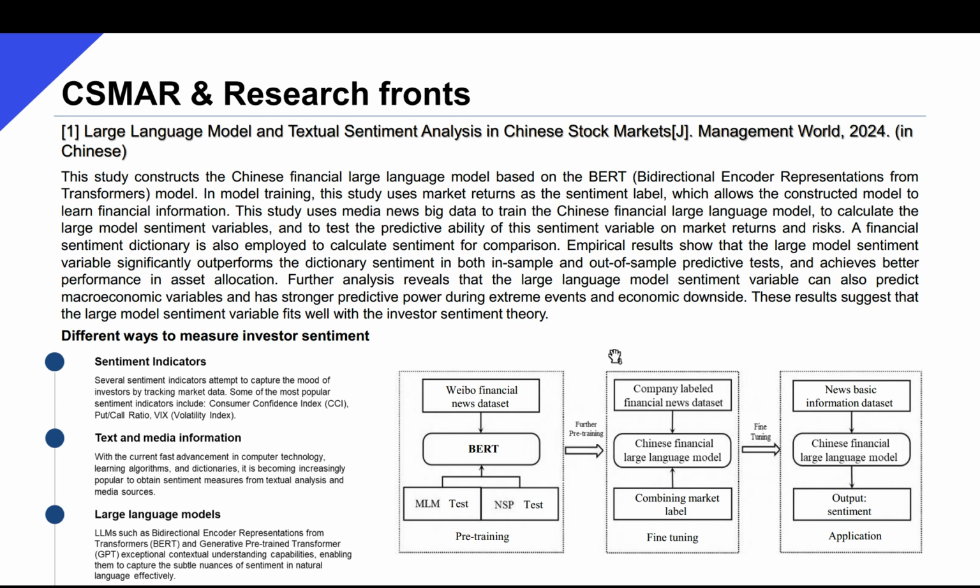And empirical results show that the large model sentiment significantly outperforms the dictionary sentiment in both in-sample and out-of-sample predictive tests, and achieves better performance in asset allocation. The large language model sentiment variable can also predict macroeconomic variables and has stronger predictive power during extreme events and economic downside.